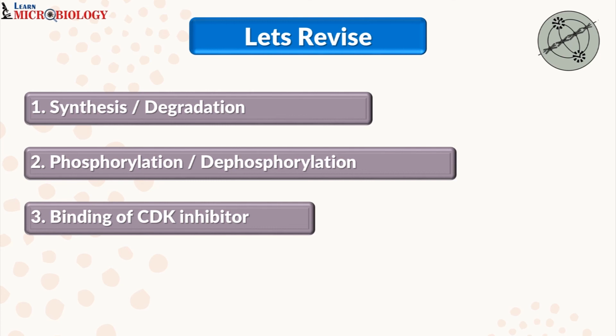Secondly, the second mechanism was phosphorylation dephosphorylation of the CDK molecule. This occurs with the help of Wee1, CAK and CDC25. Unless and until the CDC25 phosphatase removes your inhibitory phosphate, your complex will not get activated. Thirdly, we understood the binding of CDK inhibitor; this particular protein molecule, which belongs to the two types of families, binds to the particular CDK cyclin complex and will inactivate it.